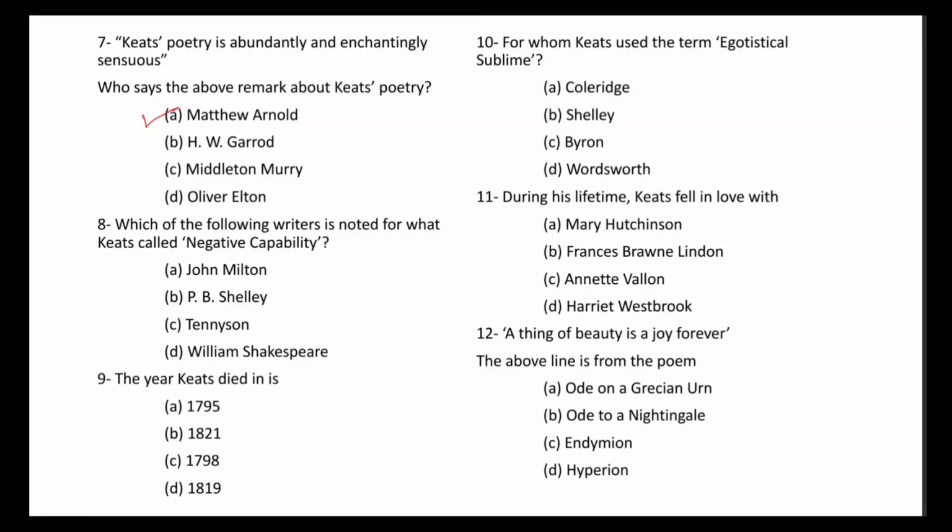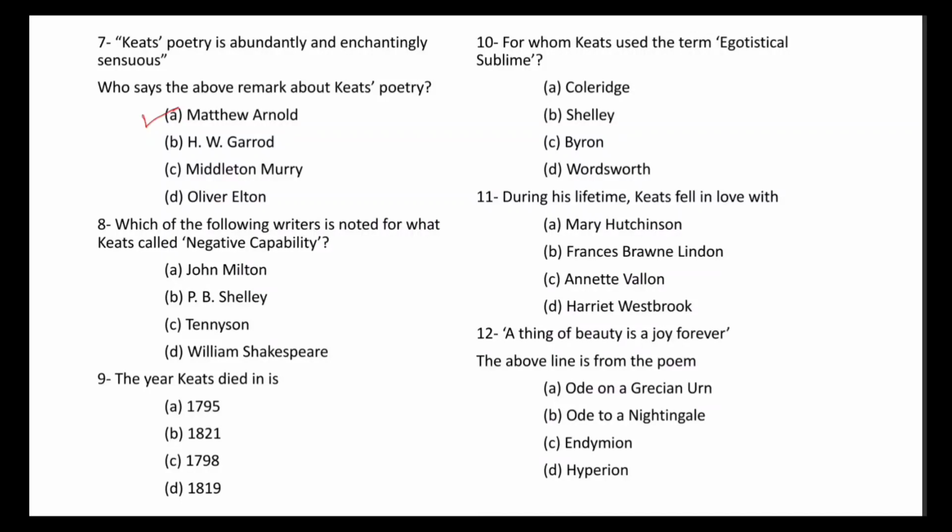Question 8 is, which of the following writers is noted for what Keats called negative capability? Negative capability means the capacity of the greatest writers to pursue a vision of artistic beauty even when it leads them into intellectual confusion and uncertainty. So I request you to please pause the video and note it down, as I am not going to write it, I am going to repeat it.